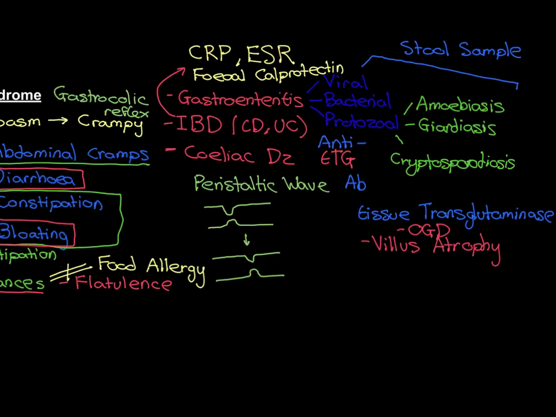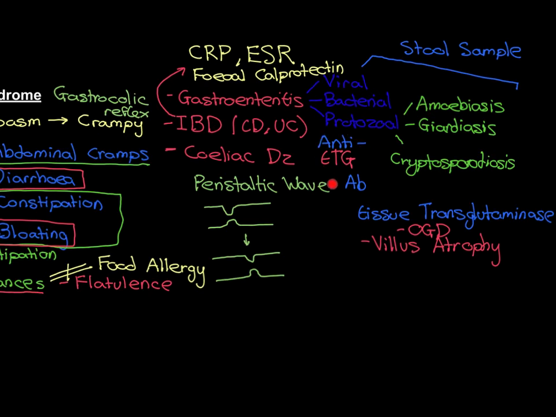So if these are positive and this is positive, that's sort of pointing us to the direction that the inflammation that has raised the inflammatory markers is coming from the gastrointestinal tract. But again, that does not tell us which of these three it is. It just tells us that there's inflammation rather than an idiopathic pathology. What we then need is the stool sample for microscopy and culture. If that comes back positive and tells us that they've got giardiasis, then of course that's the diagnosis. If that comes back negative, however, that means that it is not an infection, so we can rule out gastroenteritis.